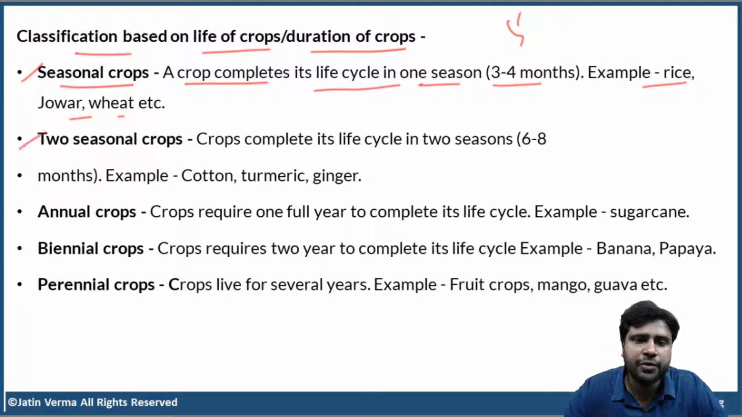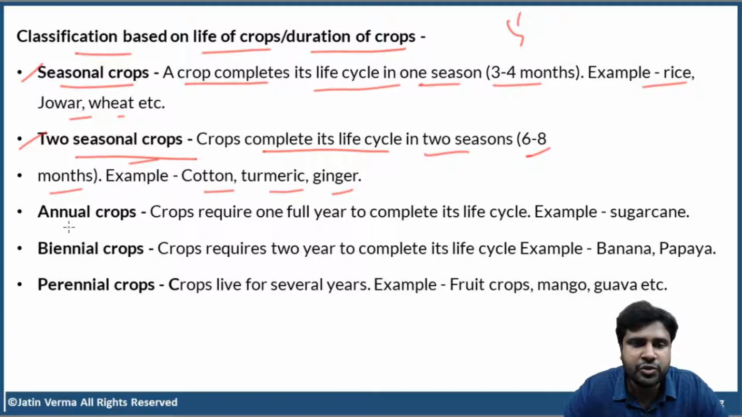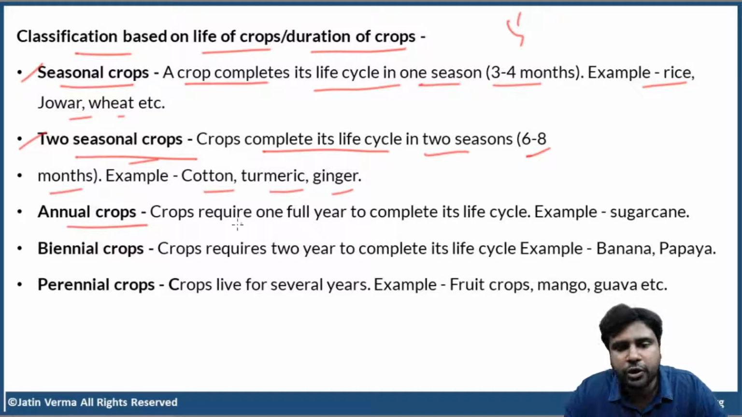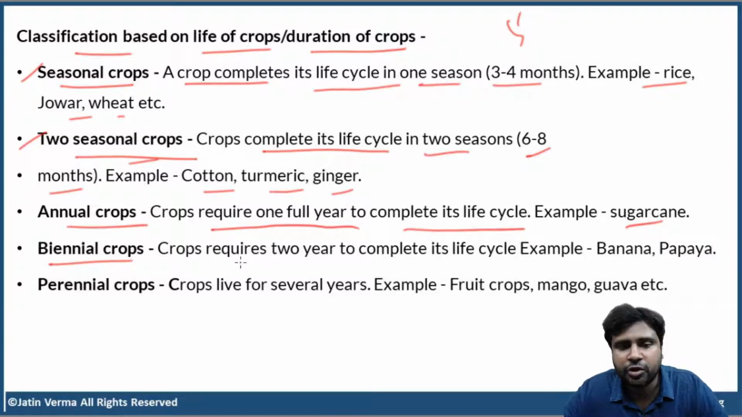Now you have two season crops. Crops that complete their life cycle in two seasons, that is 6 to 8 months. For example, cotton, turmeric, ginger, all these are two season crops. Next, you have annual crops. Crops that require one full year to complete their life cycle. For example, sugarcane. Biennial crops. Crops that need 2 years to complete their life cycle. For example, banana, papaya.